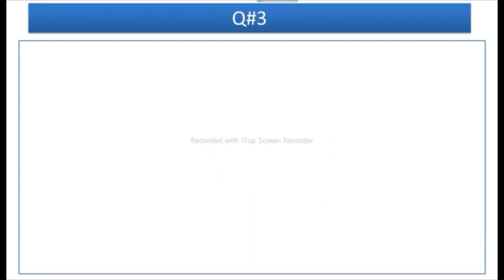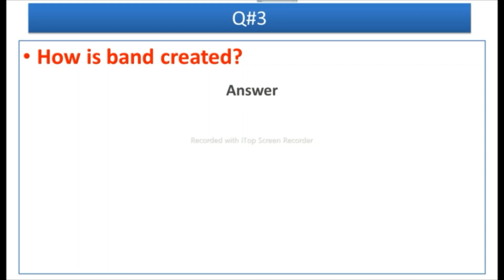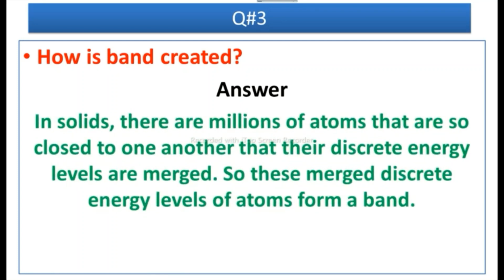Question number 3 is, how is band created? Answer is, in solids there are millions of atoms that are so close to one another that their discrete energy levels are merged. So these merged discrete energy levels of atoms form a band.